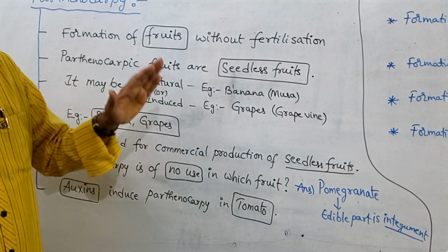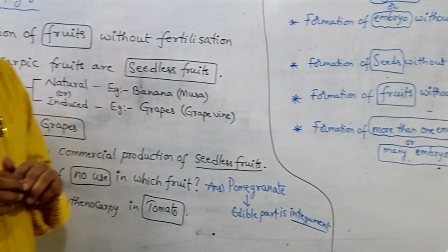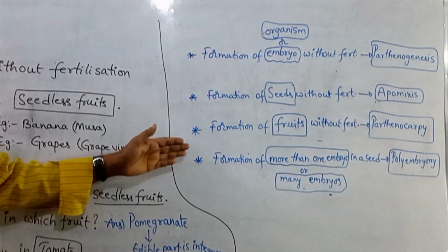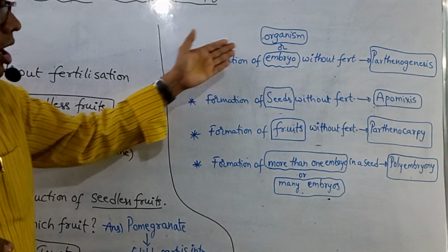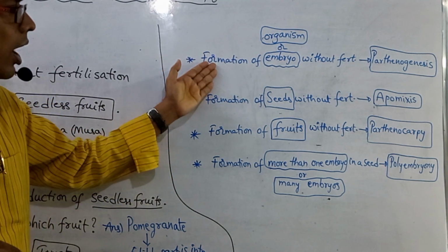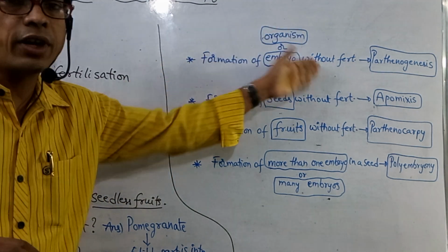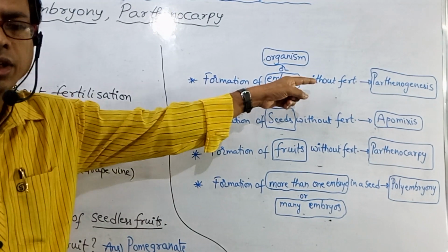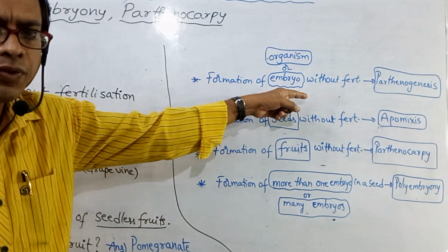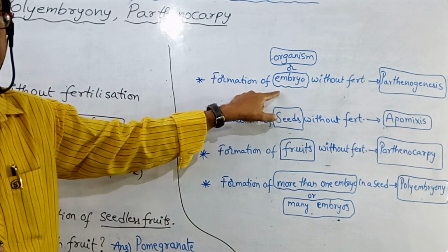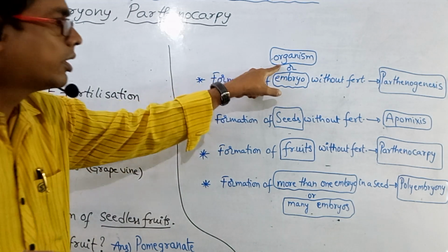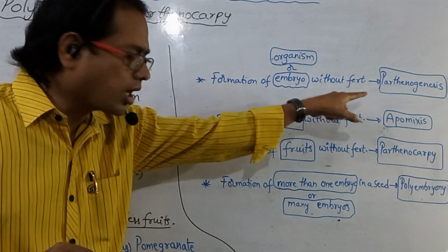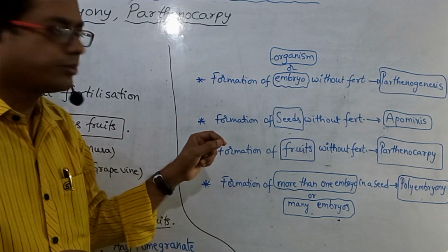Now I would like to recall these points. Try to remember, these are very, very important points. Formation of embryo or organism without fertilization from an unfertilized female gamete is called parthenogenesis. In parthenogenesis, which one is formed? Embryo or organism is formed without fertilization. Formation of embryo without fertilization is called parthenogenesis.